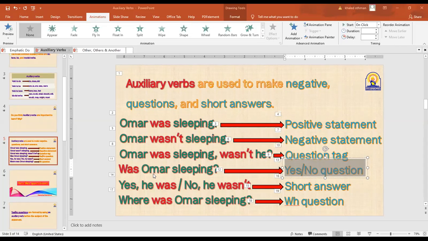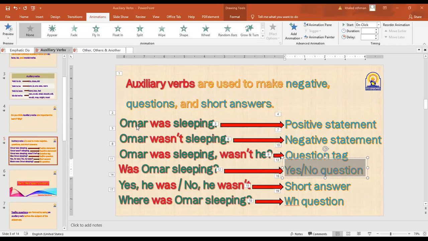We switch the places. What do we call this was? It's one of the what? One of the auxiliary verbs. So to make this question, we started with the auxiliary verb. We started with was. Of course, was or will or have or has or do or does, any auxiliary verb, start with it or put it before the subject. Omar is the subject here. You know what subject means, guys?